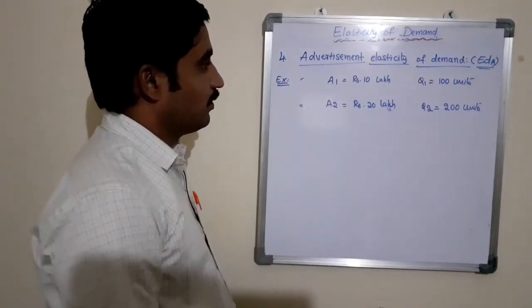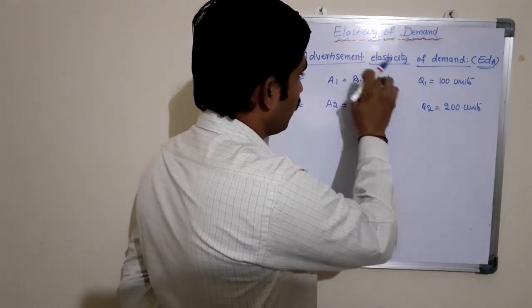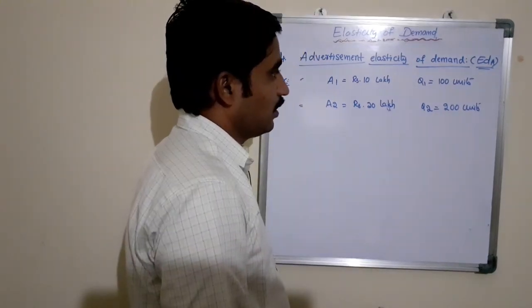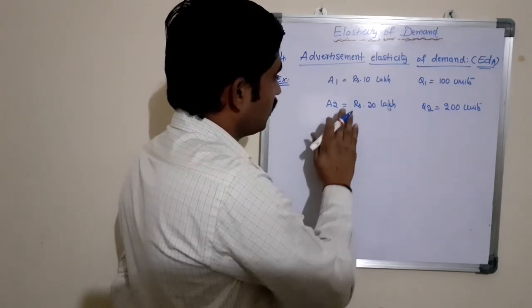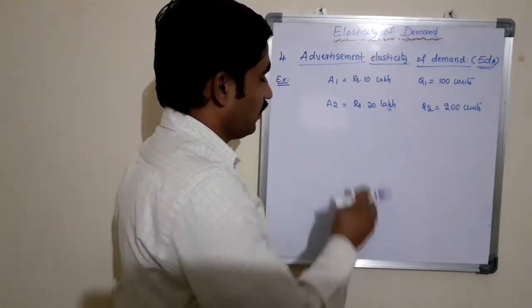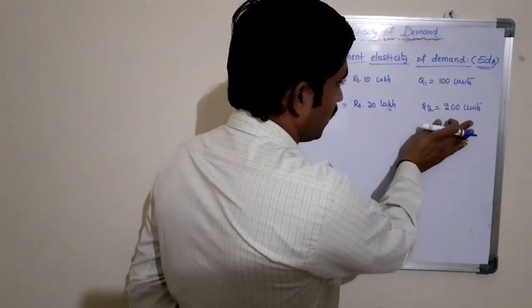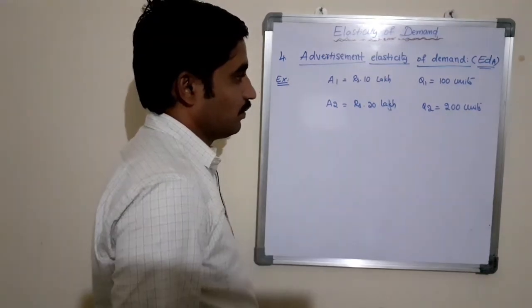A1 is advertisement cost, rupees 10 lakhs, before change. Q1 is quantity demanded of a commodity before changing advertisement cost. A2 is advertisement cost after change. Q2 is quantity demanded of a commodity after changing cost of advertisement.